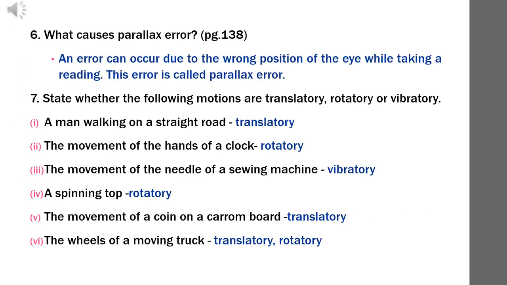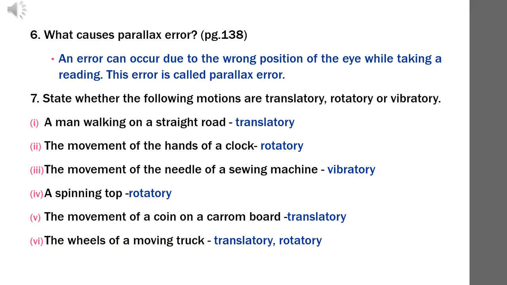Question number 6. What causes parallax error? Book page number 138 under the heading Using a meter scale to measure length. Third para, second point, first 4 lines. An error can occur due to the wrong position of the eye while taking a reading. This error is called parallax error.